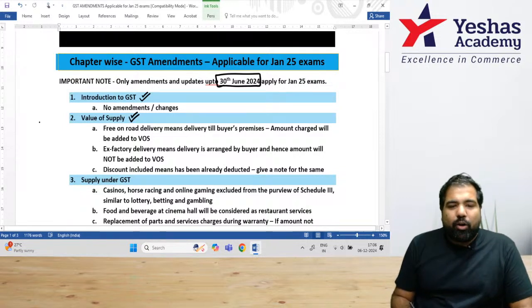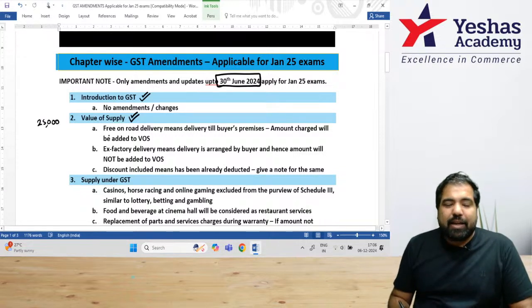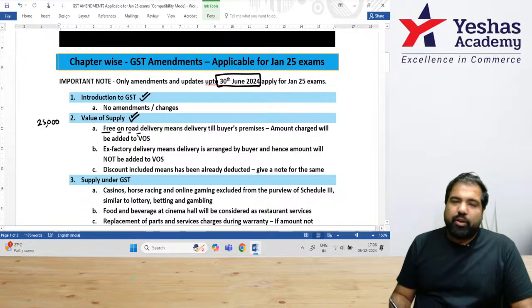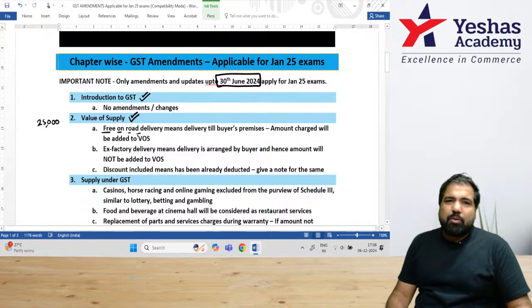Example, I ordered a mobile phone from Amazon for 25,000 rupees and Amazon said that we'll deliver it to your house. That delivery is called free on road delivery. Some of them you might have heard of it. Some of them will be new.